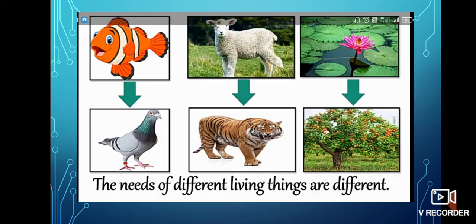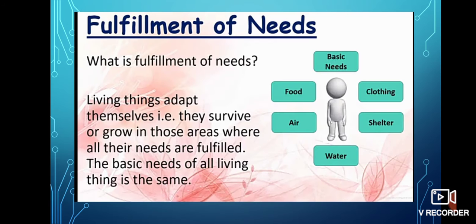Students, you can see in this picture, animals and plants. The needs of different living things are different. See the first picture. A fish can breathe in water, but can a pigeon do that? No, it is not possible. See the second picture. A sheep eats the leaves of shrubs. Can a tiger do the same? No, it is not possible. Bulrushes means aquatic plants grow in water like lotus. Can a lemon tree do so? No, it is not possible.